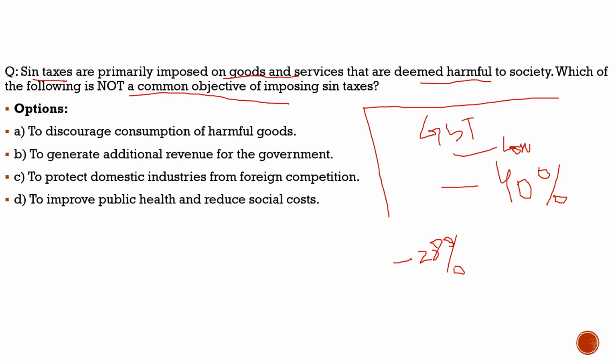So this panel in the GST Council suggested that this GST should be increased from 28% to 35% for these tobacco and beverage goods.